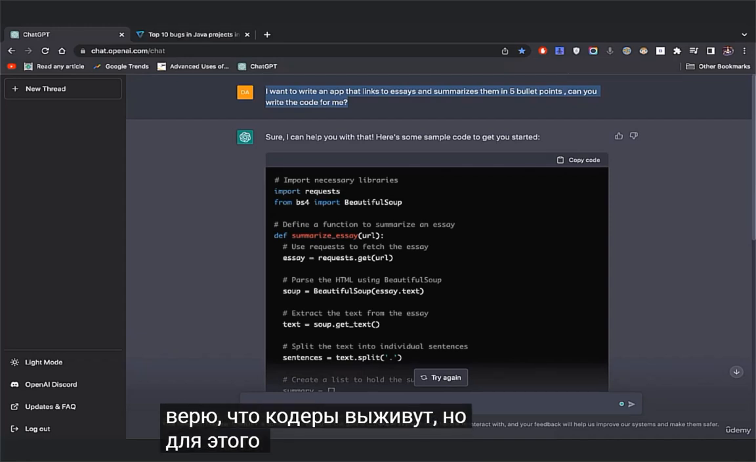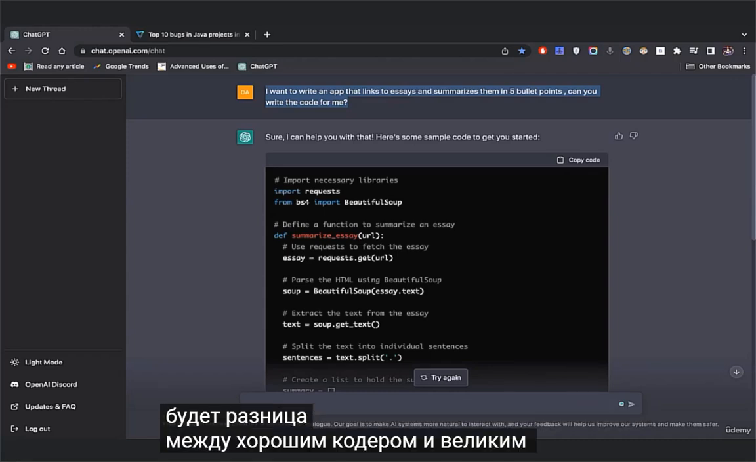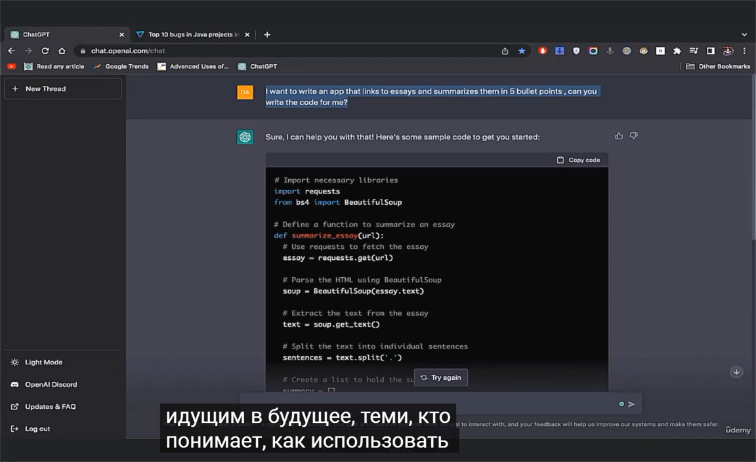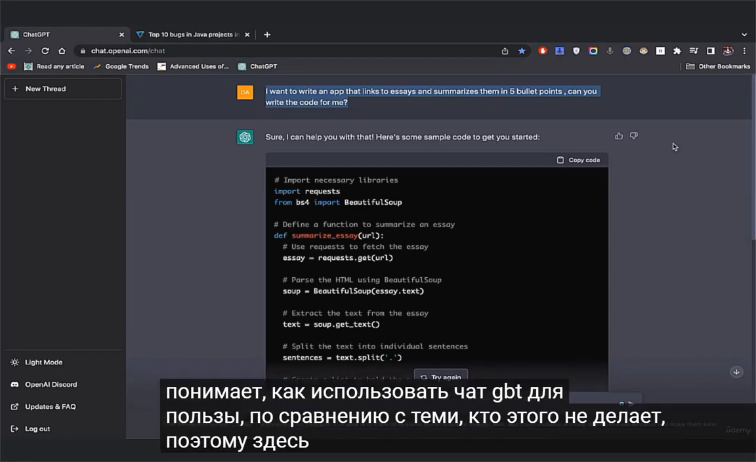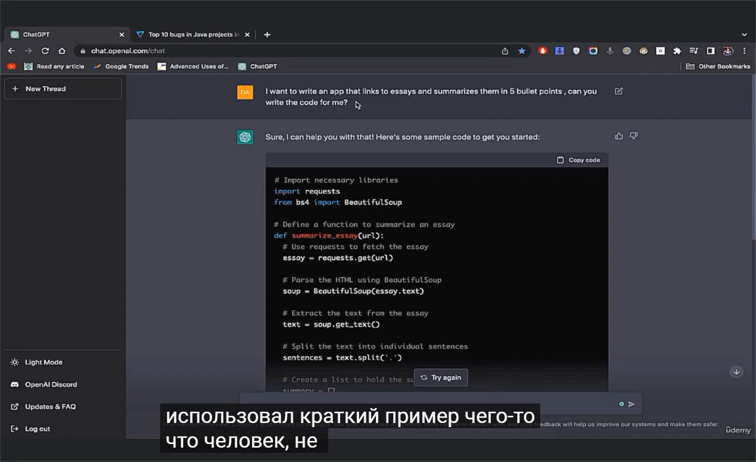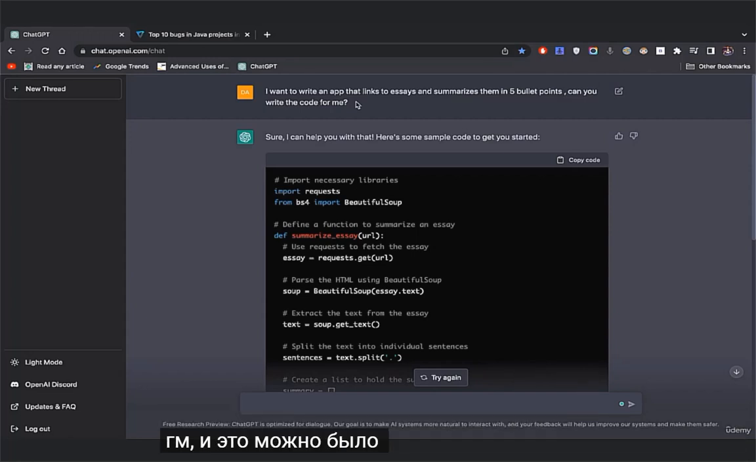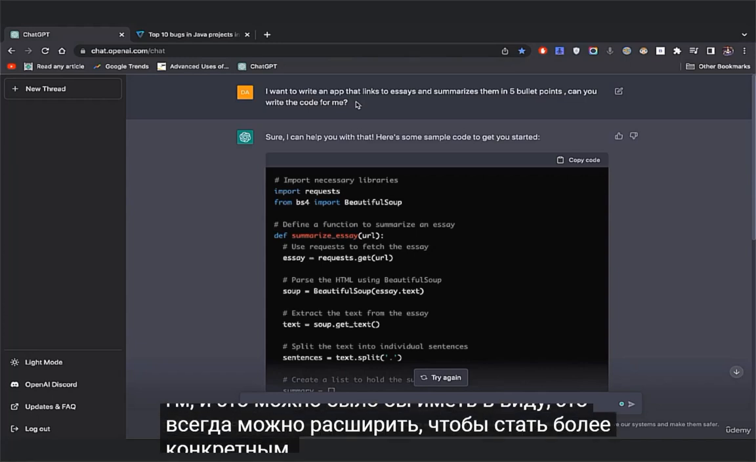But going forward, you need to understand how to use this for your benefit, and that's going to be the difference between a good coder and a great coder going into the future: those who understand how to use ChatGPT for their benefit versus those who don't. Here I used a quick example of something that a non-coding person would say, and keep in mind this can always be expanded upon to become more specific in detail.